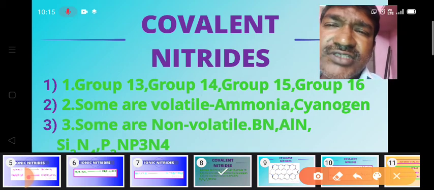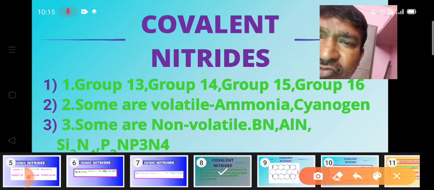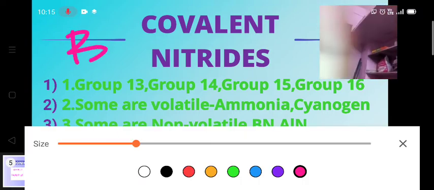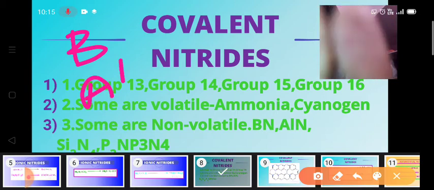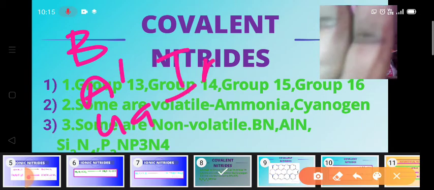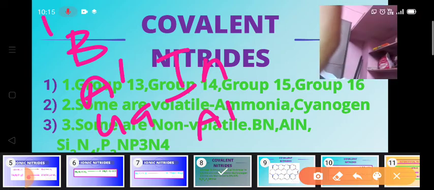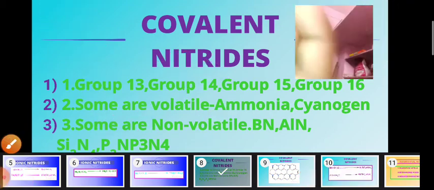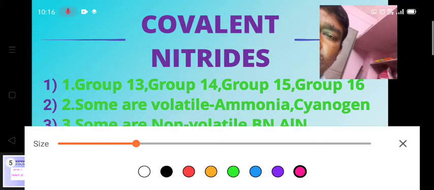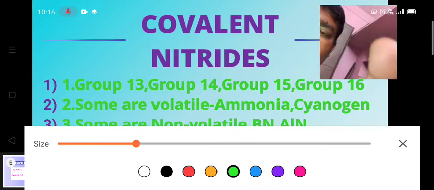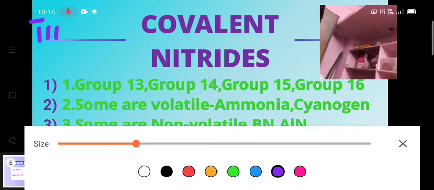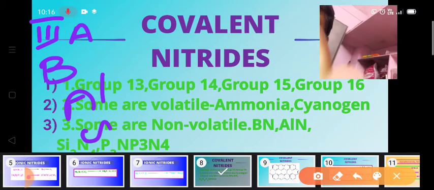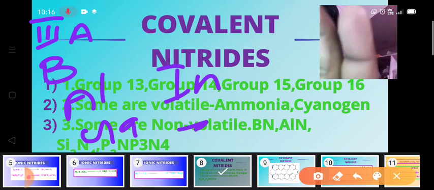Here group 13 elements are boron. Here we try to recollect what are these elements. Okay, look here, third A group elements are boron, aluminium, gallium, indium and thallium. I write once again. Third A group elements are boron, aluminium, gallium, indium, and thallium.